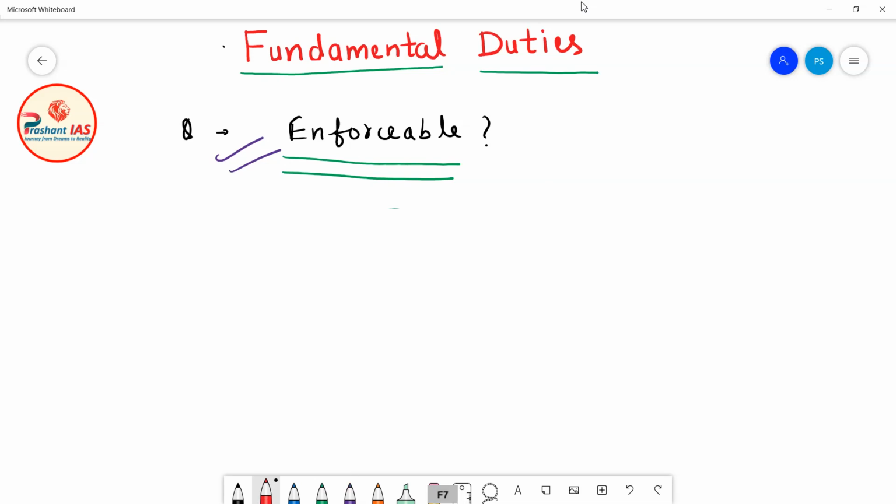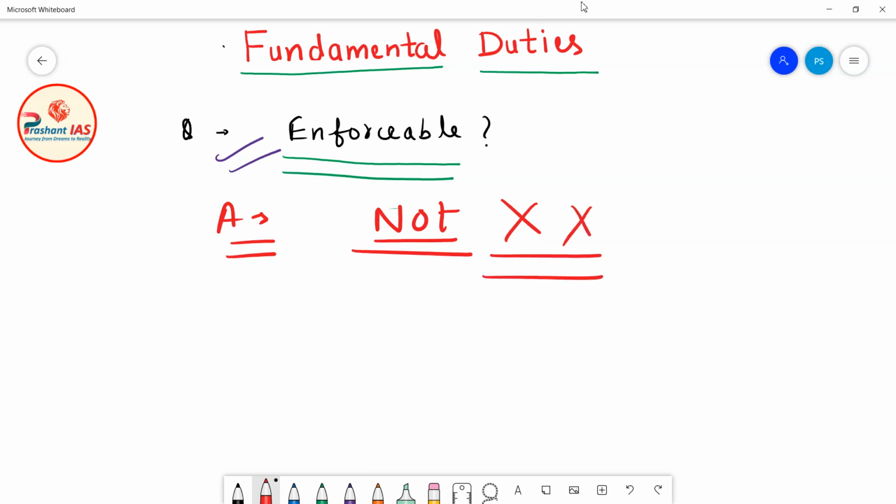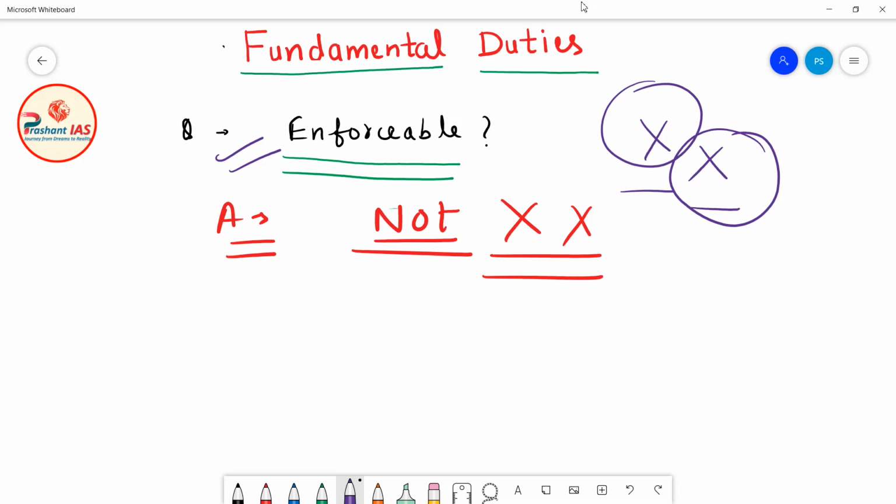So friends, the answer to this question is that these fundamental duties are actually not enforceable in the court of law. It basically means that even if a citizen is not following these fundamental duties, he cannot be compelled to follow them. He cannot be forced to follow these fundamental duties. He cannot be punished in the court of law for not performing fundamental duties. So the first thing is that they are not enforceable in the court of law.